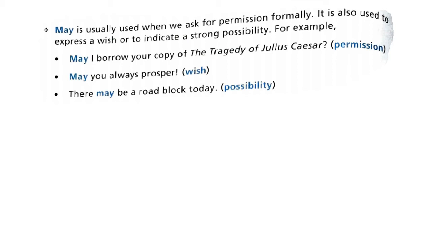Let's look at the examples. May I borrow your copy of The Tragedy of Julius Caesar? So you're asking somebody for a book, right? You're taking permission formally, so you say may. Wish: may you always prosper. So you're wishing for somebody's prosperity, so you use the word may. Last one, possibility. There may be a roadblock today. So there is a strong possibility that there may be a roadblock. So you can use the word may in that case.